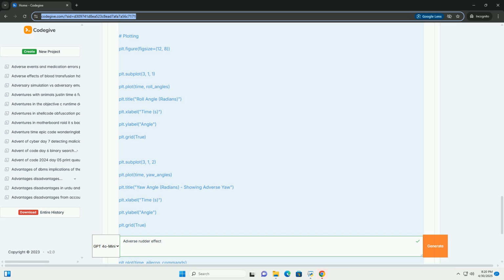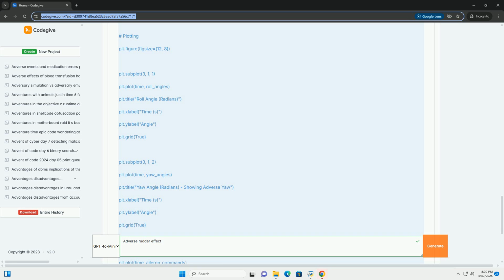6. Yaw dampers, automatic rudder control. These are automatic flight control systems that sense yaw rate and automatically apply rudder input to dampen out unwanted yawing motions, including adverse yaw. They are essential in larger aircraft.